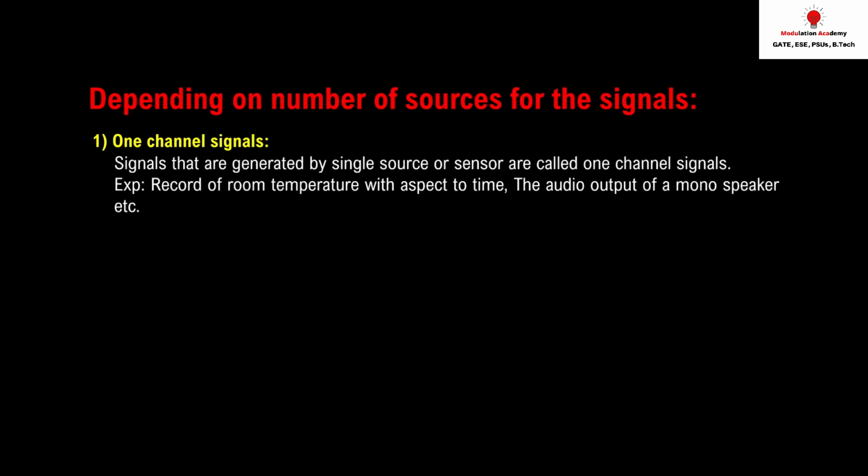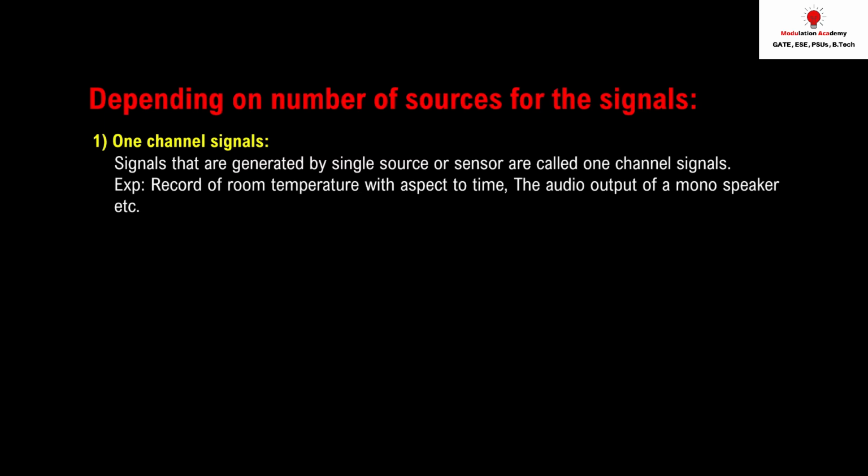The first one is depending on the number of sources of the signal. Suppose we have only a single source that creates the signal, meaning the source that gives you the information is only one. Then we'll say it's a one channel signal. Let's see an example. Suppose I say a microphone. The microphone converts sound energy into electrical energy.